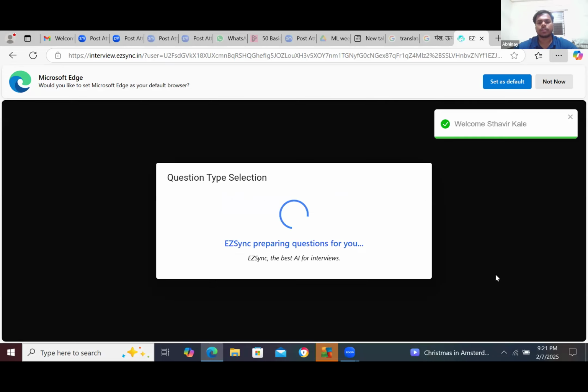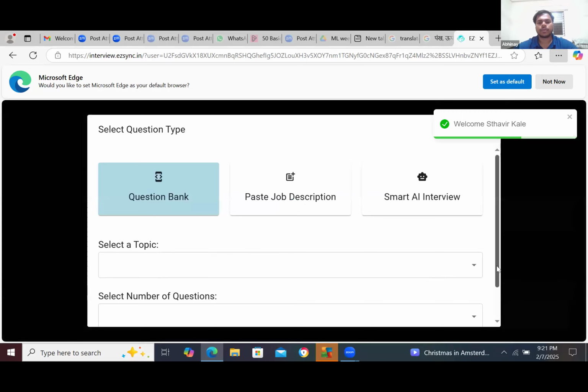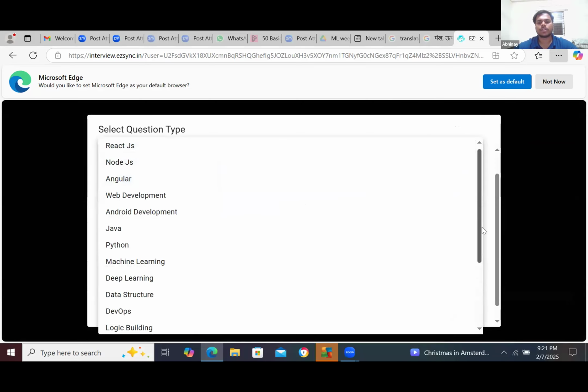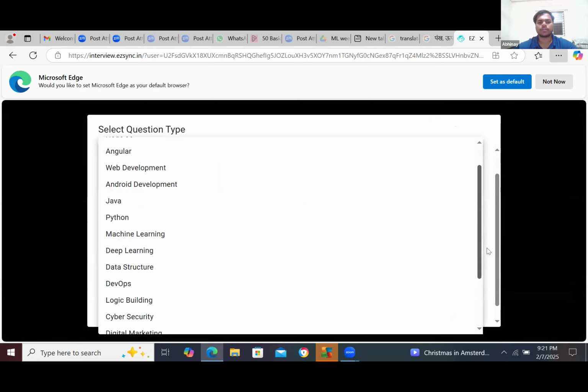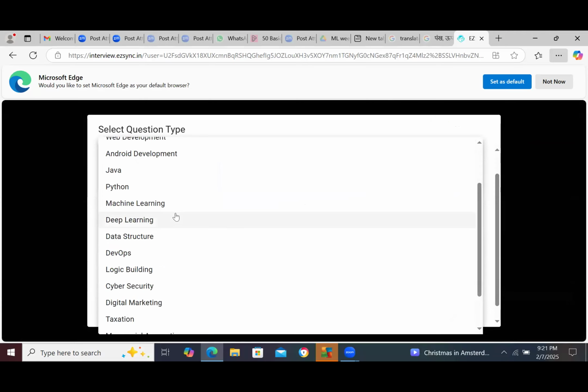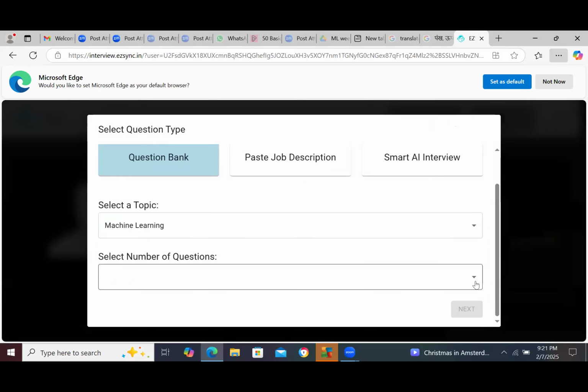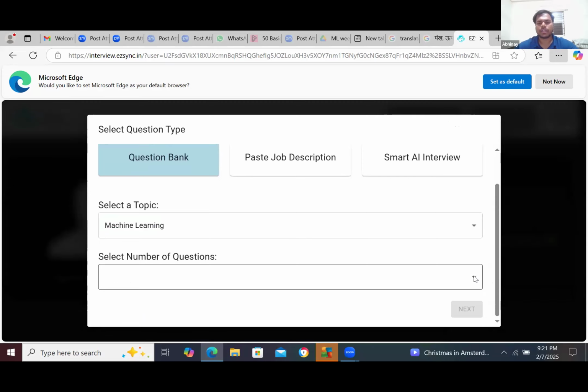You can select any topic. Click on this drop-down and select any topic, Python or machine learning, whatever you are good at. Let's select machine learning. For the number of questions, just go with 5 questions. That will not take much time.